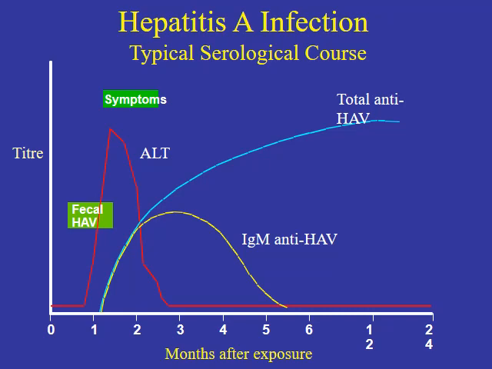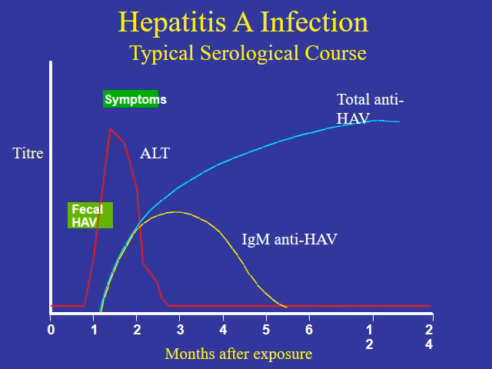The other marker is the IgM anti-hepatitis A virus. It starts after 1 month of exposure, reaches its maximum level at 3 months after exposure, and then decreases to disappear at 5.5 months after exposure. The total anti-hepatitis A antibody starts after 1 month of exposure and then continues to rise with the course of the infection.